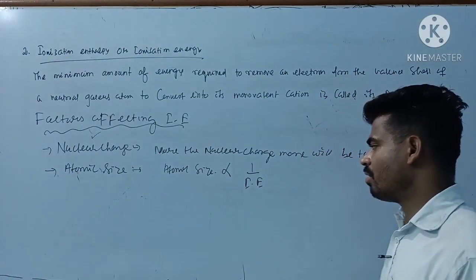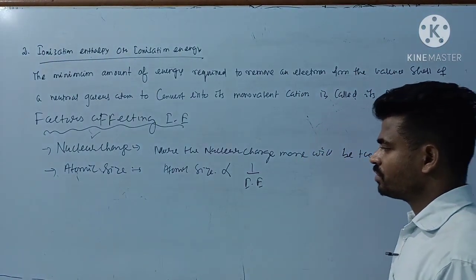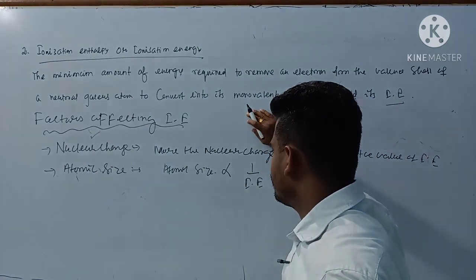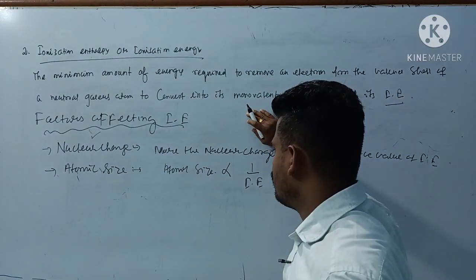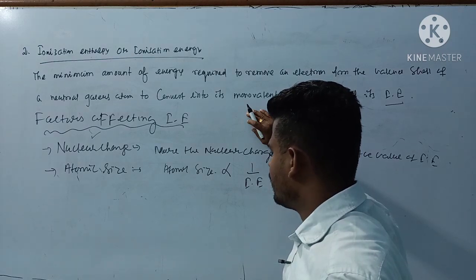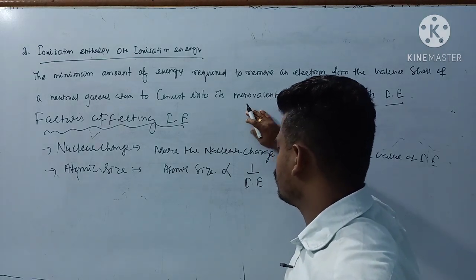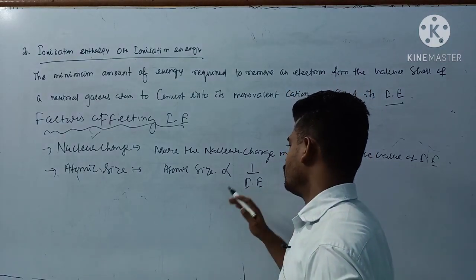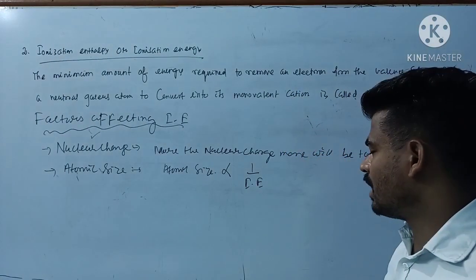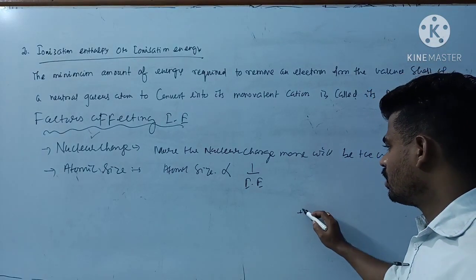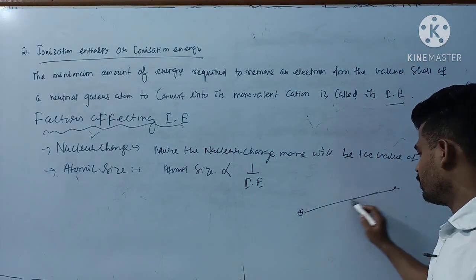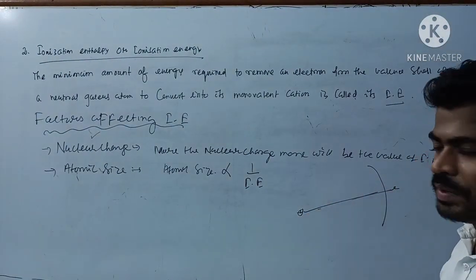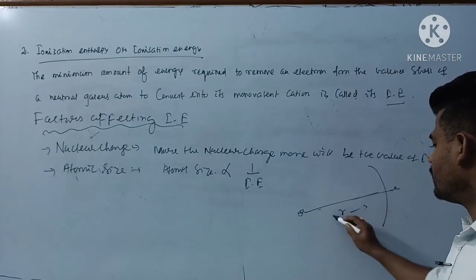It means the bigger the size, the force of attraction with respect to the valence shell will also be minimum. Okay, and definitely the value of ionization energy is also inversely proportional to your atomic size. That means the more the distance of the electron from the nucleus, the less interaction with the nucleus due to more distance.